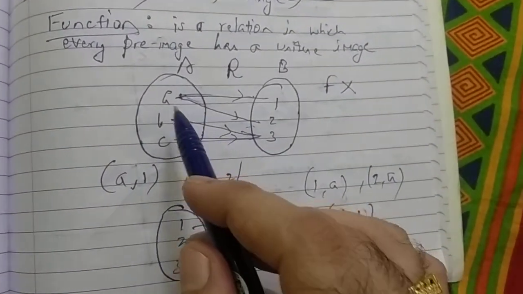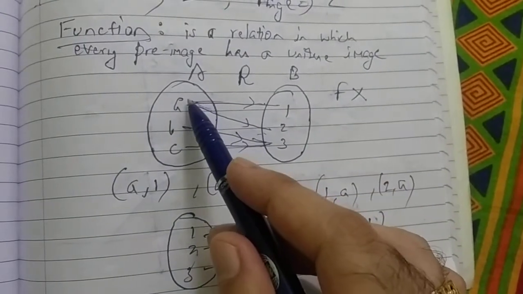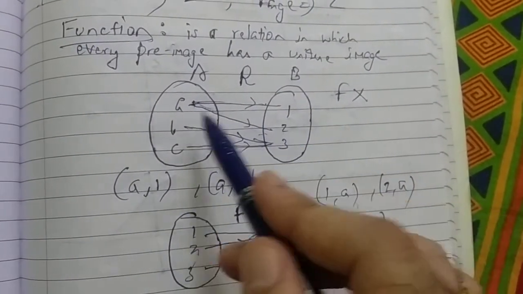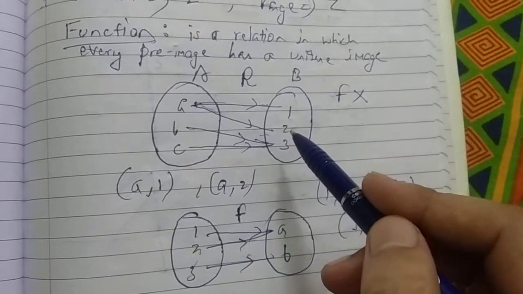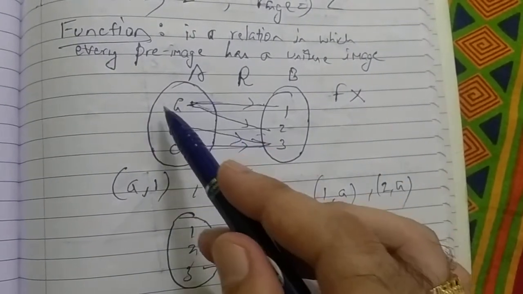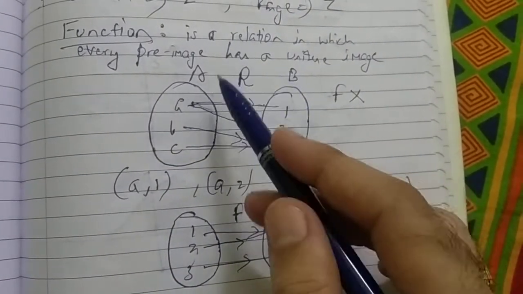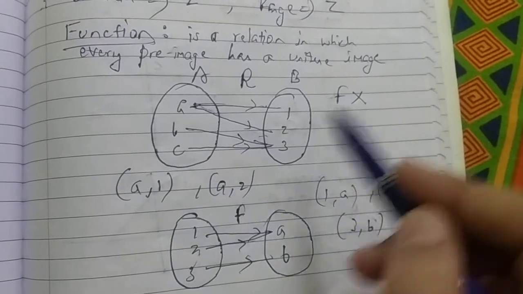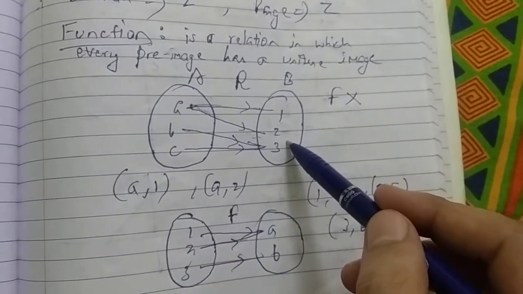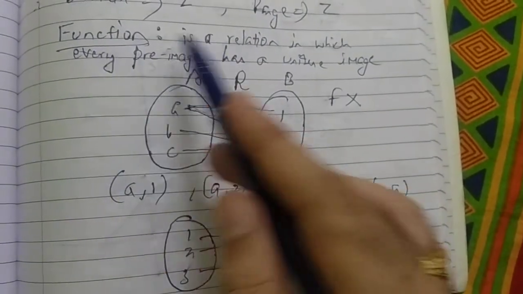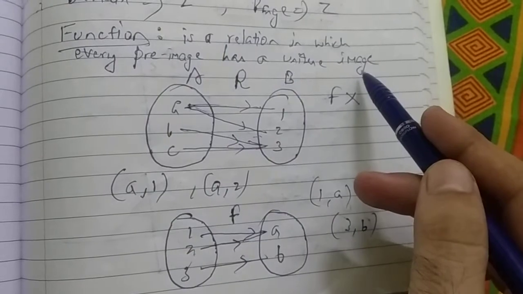For example, if you look at this arrow diagram, so A has two images here, A1, A2. A is the pre-image and 1 and 2 are the images of the same element. So this might be a relation. This is a relation, of course, but this is not a function. Why is this not a function? Because A has two different images in the second set. But what is a function? Function is a relation in which every pre-image must have a unique image.